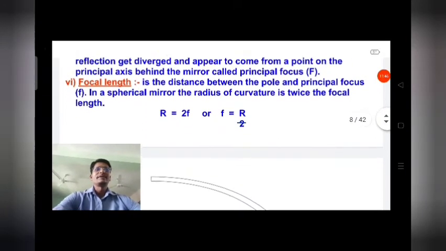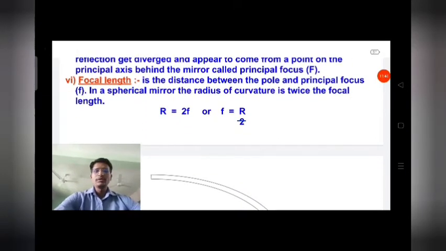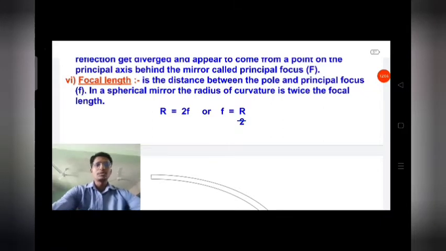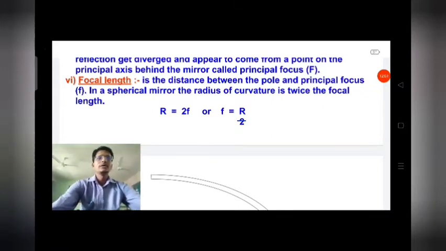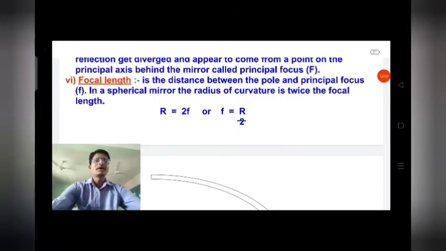Now focal length. It is the distance between the pole and the principal focus. In a spherical mirror, the radius of curvature is twice the focal length. So R is equal to 2f, or f is equal to R by 2. Okay, so that we are aware.